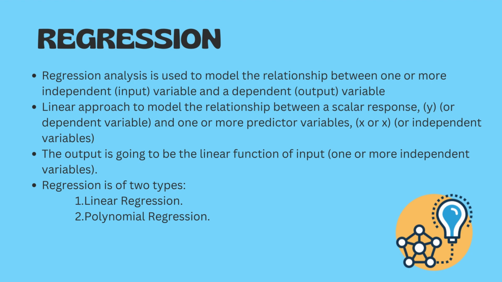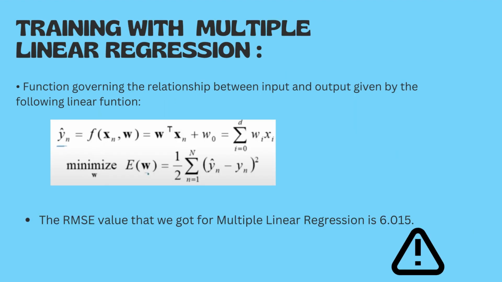And this regression method is an easy and friendly machine learning algorithm based on supervised learning. Regression is mainly divided into two types, that is linear regression and polynomial regression. Those two can be further divided into sub-branches: multiple and simple. In multiple, we have many independent attributes, but the output will be one, because we concentrate on one missing column, which will be the dependent variable, and the other given variables will become independent variables. Now let us proceed to the errors which we got based on this regression application.